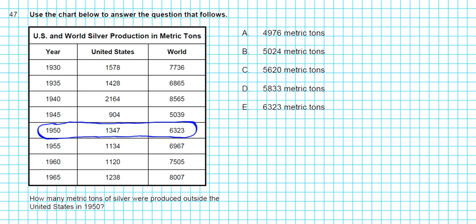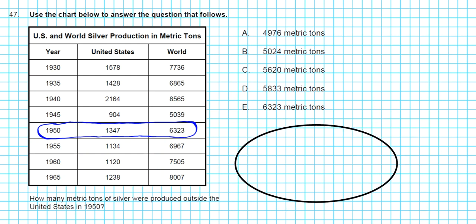You have to note that the United States is part of the world. I know it's obvious, but that's very important when you're solving this problem. So let's say that we have a larger set.